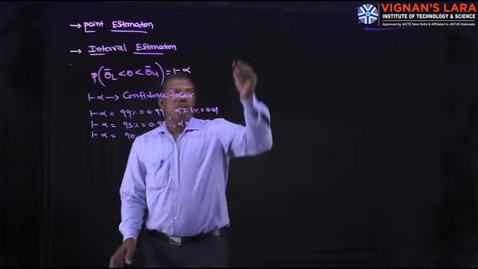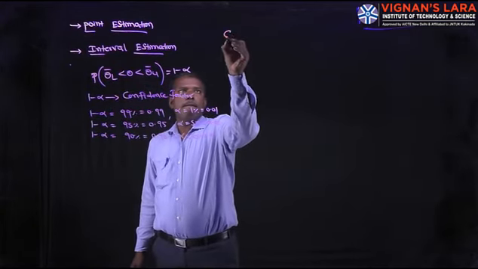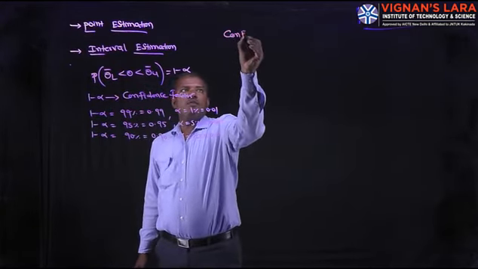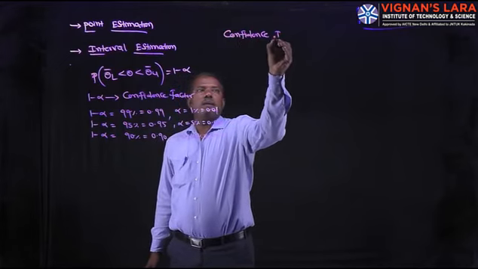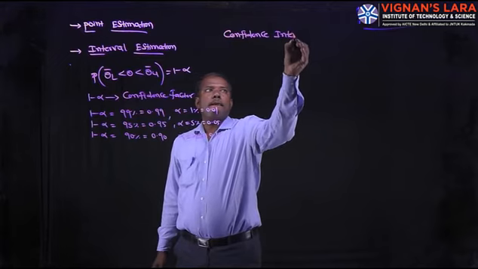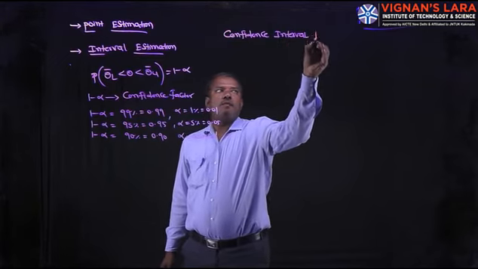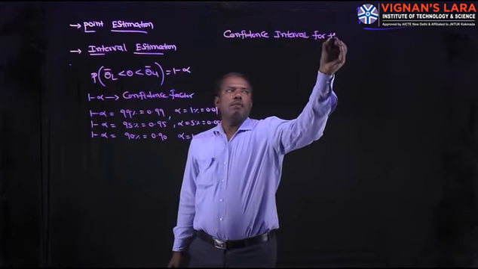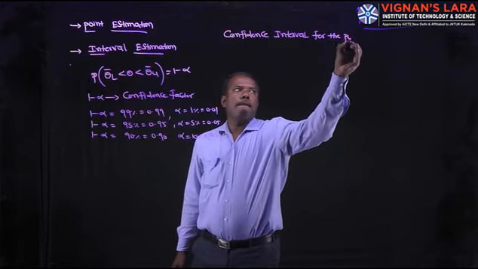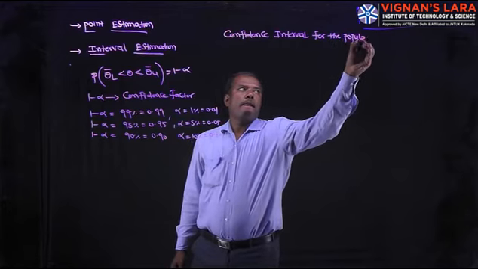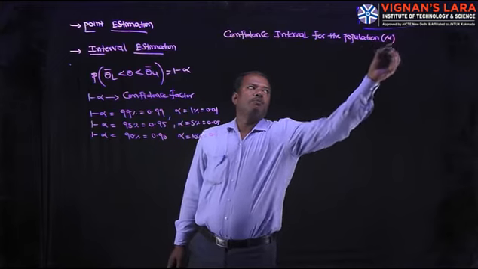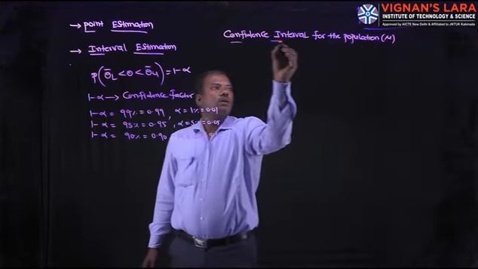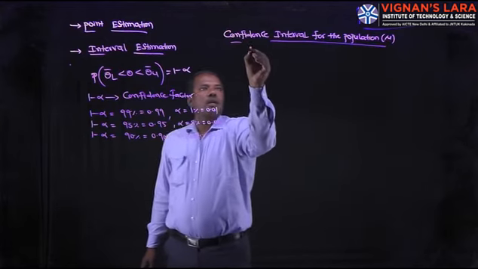Next one is confidence interval or interval estimation. Confidence interval for the population mean mu in large samples.